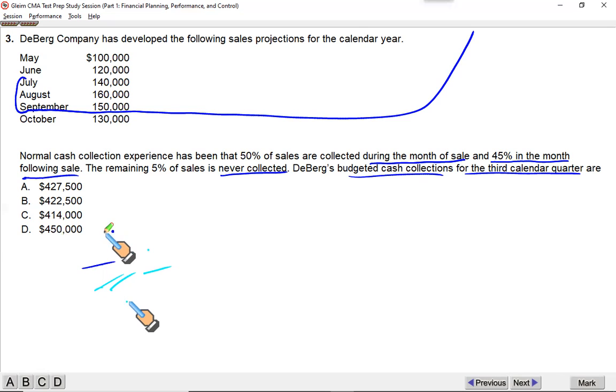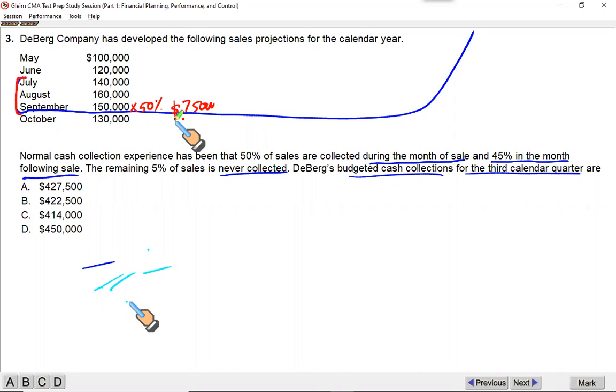Okay. Now, since we have to calculate the cash collections only in this period from July to September, let's move in the reverse order. This is the suggested approach. What you sell in September, 50% of this will be collected within September. Why? Because it says 50% of sales are collected during the month of sale. That means you will collect this $75,000 then and there within September.